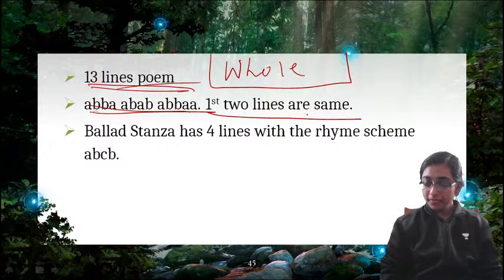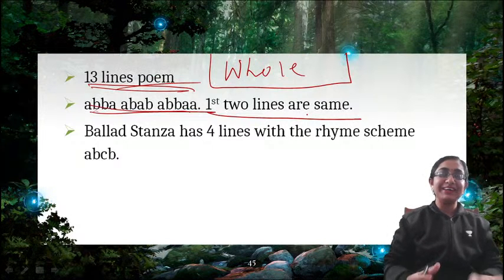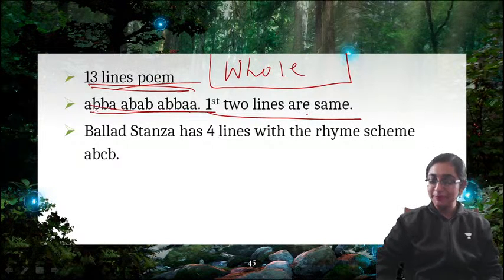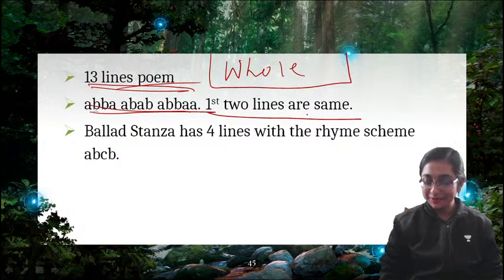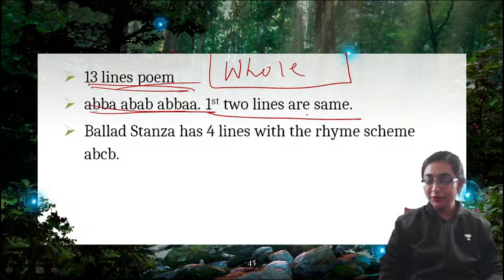One trick: ROS, rhyme royal, ottava rima, Spenserian stanza. Yes, Kavita. You can make a number of tricks to remember. That is up to you. But the main thing is you should remember it. Yes. ROS, rhyme royal, ottava rima, Spenserian stanza.